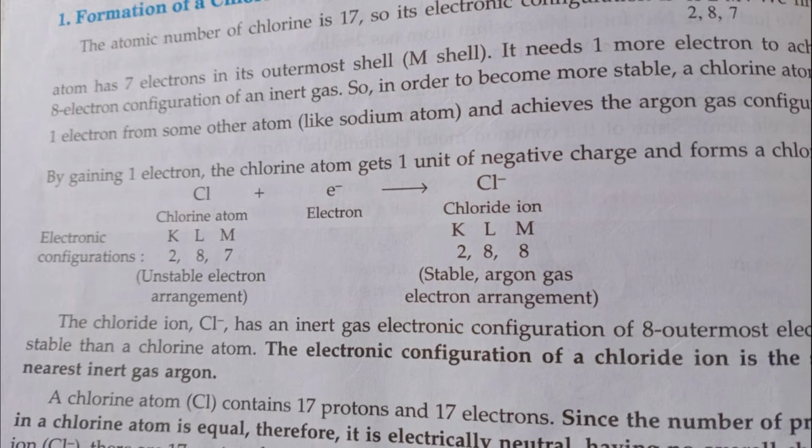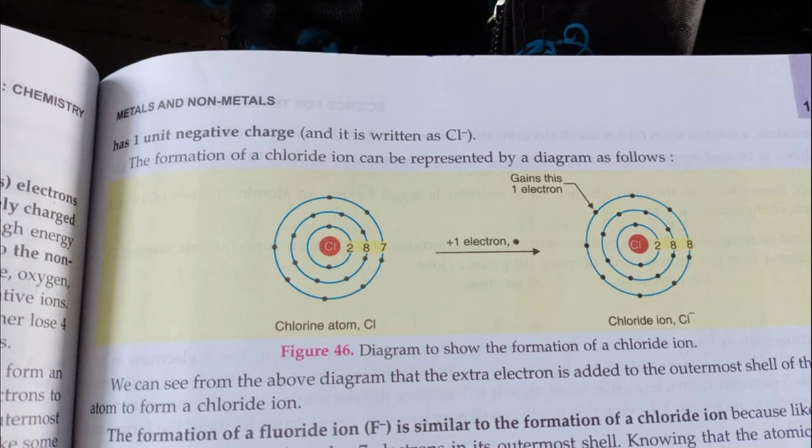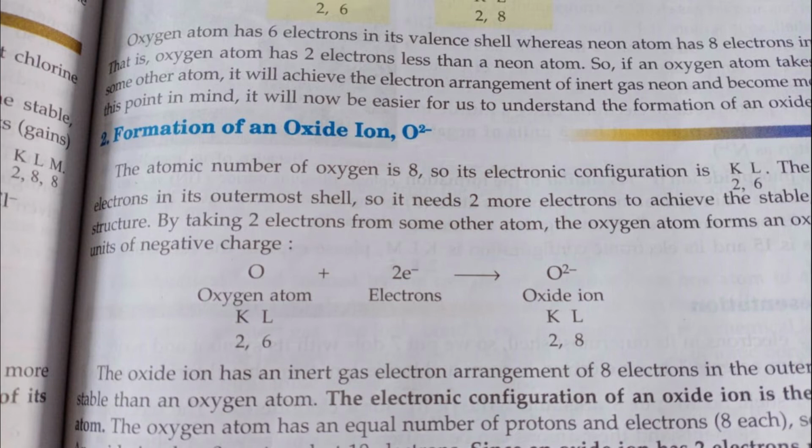Next one is the formation of the oxide ion. In oxygen we have 8 electrons. Its configuration is 1s2, 2s2, 2p4. So in the outermost orbit you have 2, 6 electrons.